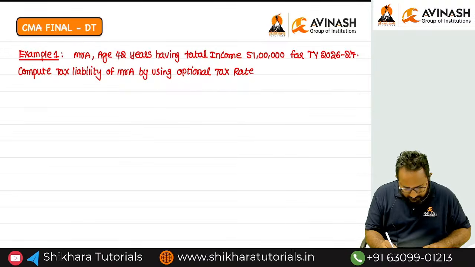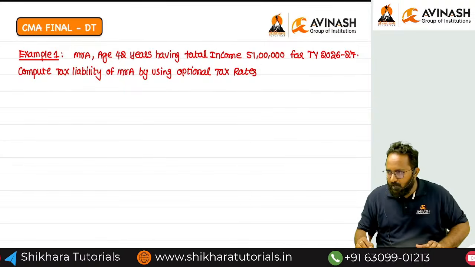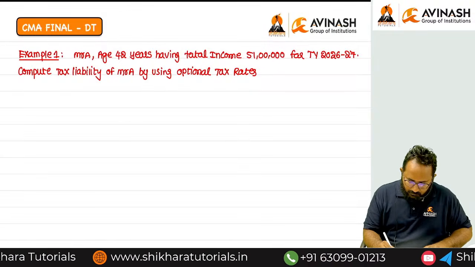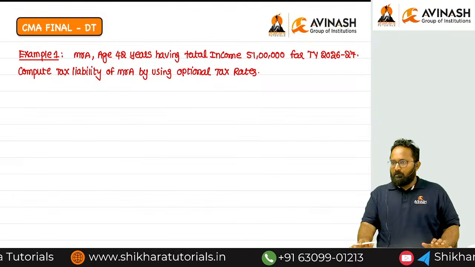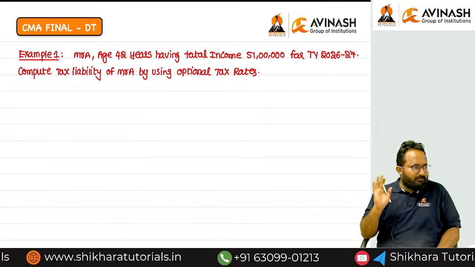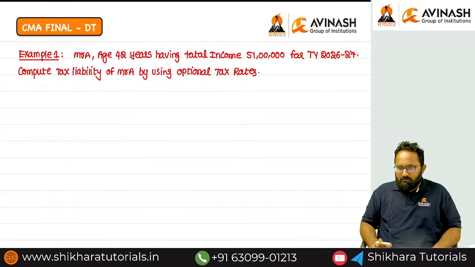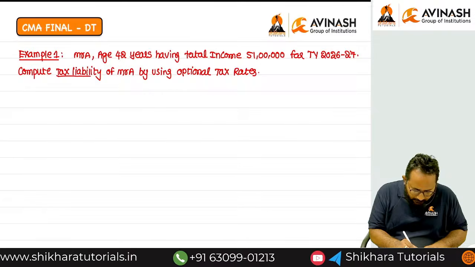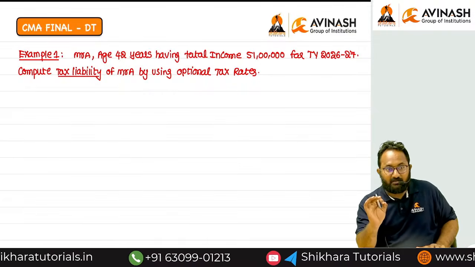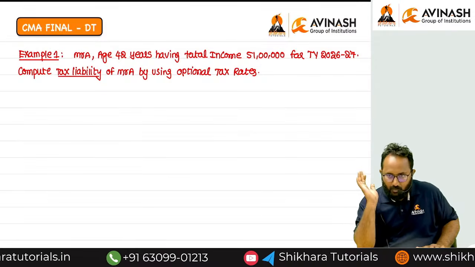That means SSC is opting for optional tax rates. Understood? Now, they are not saying anything about marginal relief. They are just asking for the tax liability. But you have to understand that this SSC is going to get the marginal relief. How can I get an idea?